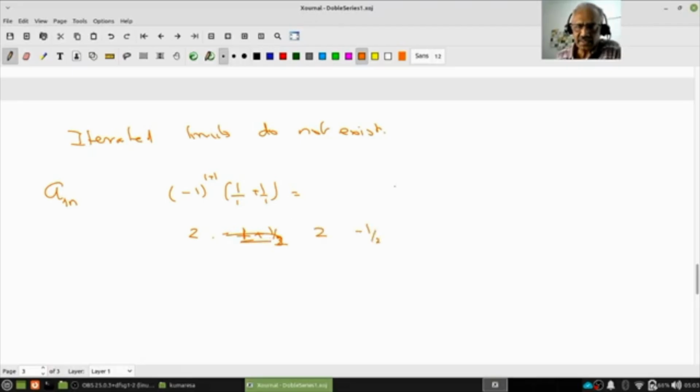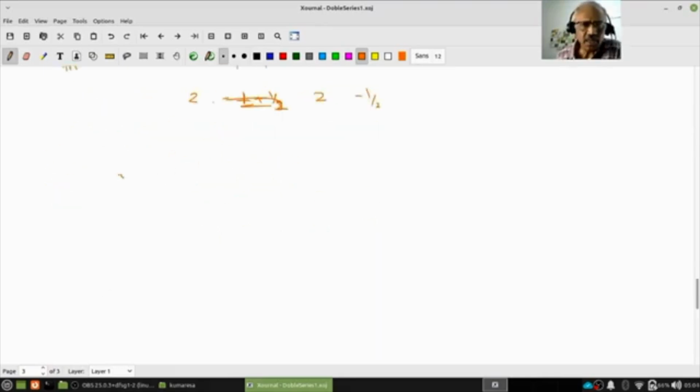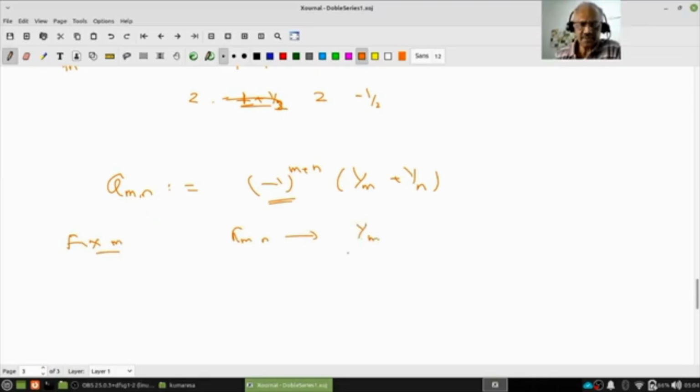So notice that, let us look at this more generally. I hope all of you can make sense out of this. If I put a_mn, this is (-1) to the power m plus n, times 1 by m plus 1 by n. Without this sign term, if I fix m, a_mn converges to 1 by m. Do you understand this?